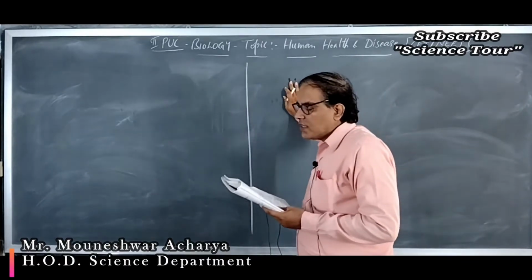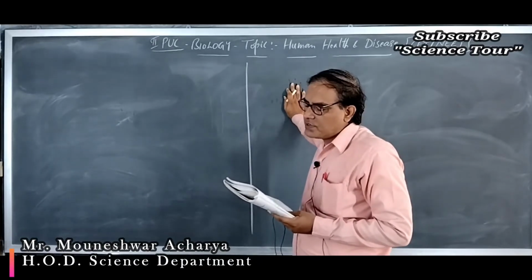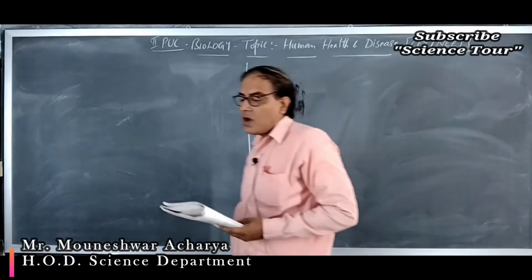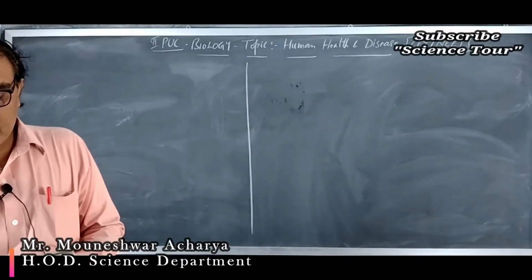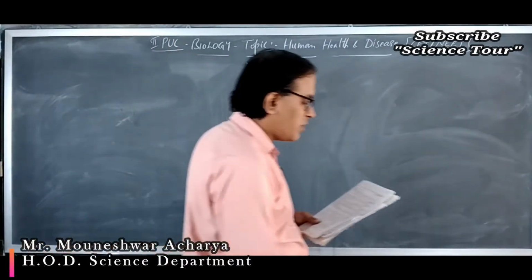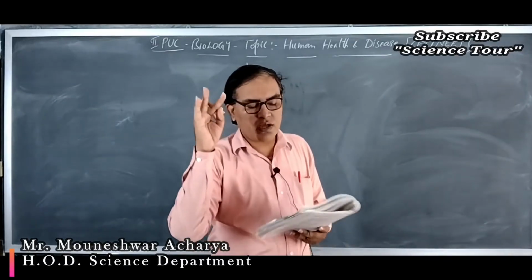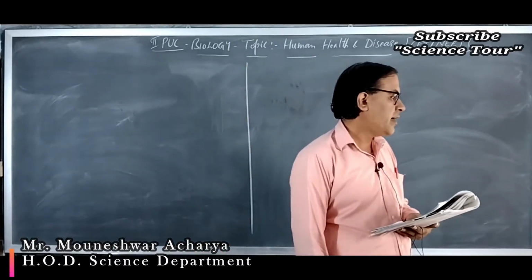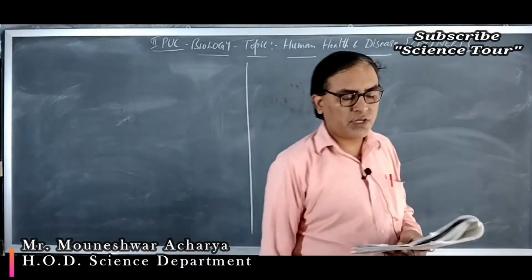Which of the following are the reasons for rheumatoid arthritis? Choose the correct option. Rheumatoid arthritis is a type of autoimmune disorder. The body attacks the self cells, and the ability to differentiate pathogens or foreign molecules from the self cells is lost. So 2 and 4 are correct, and option B is the correct one. Okay, rheumatoid arthritis and myasthenia gravis. And one more example for the autoimmune disorder.